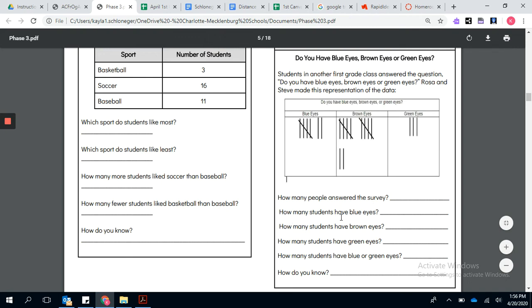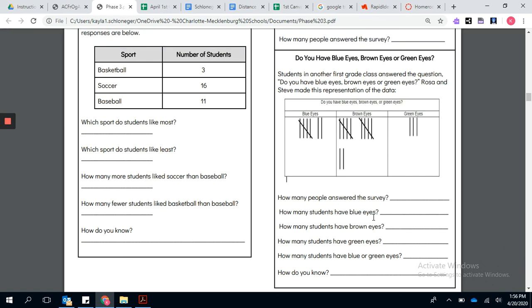Number 2, how many students have blue eyes? Number 3, how many students have brown eyes? Number 4, how many students have green eyes? Number 5, how many students have blue or green eyes?